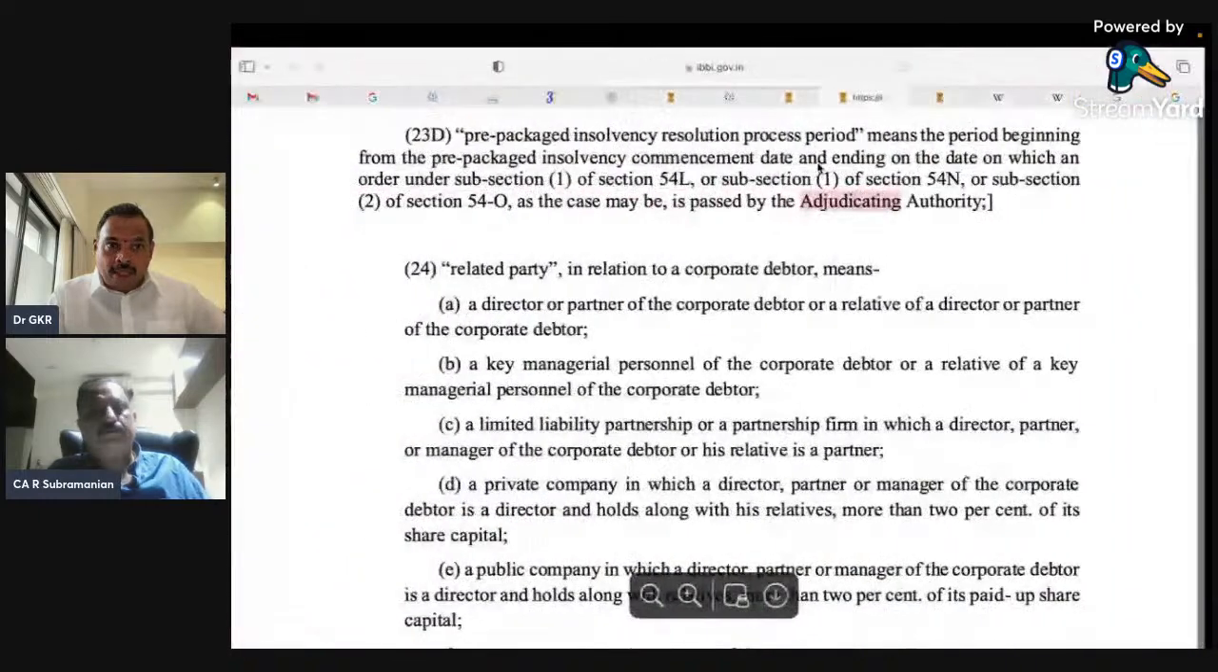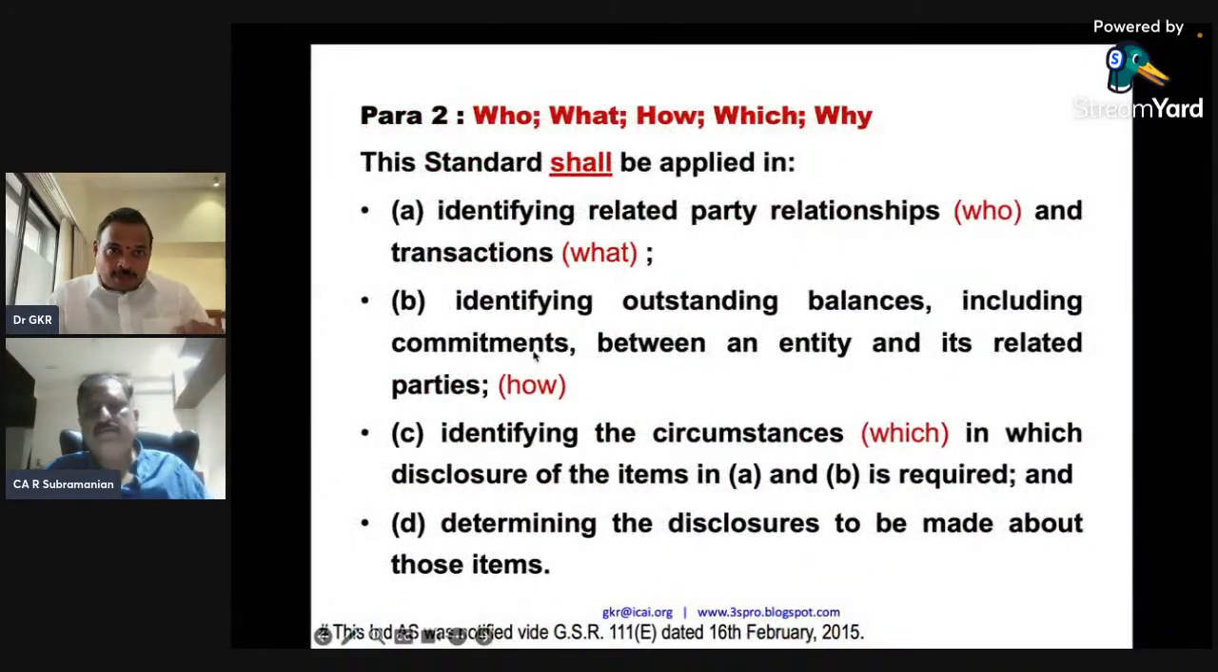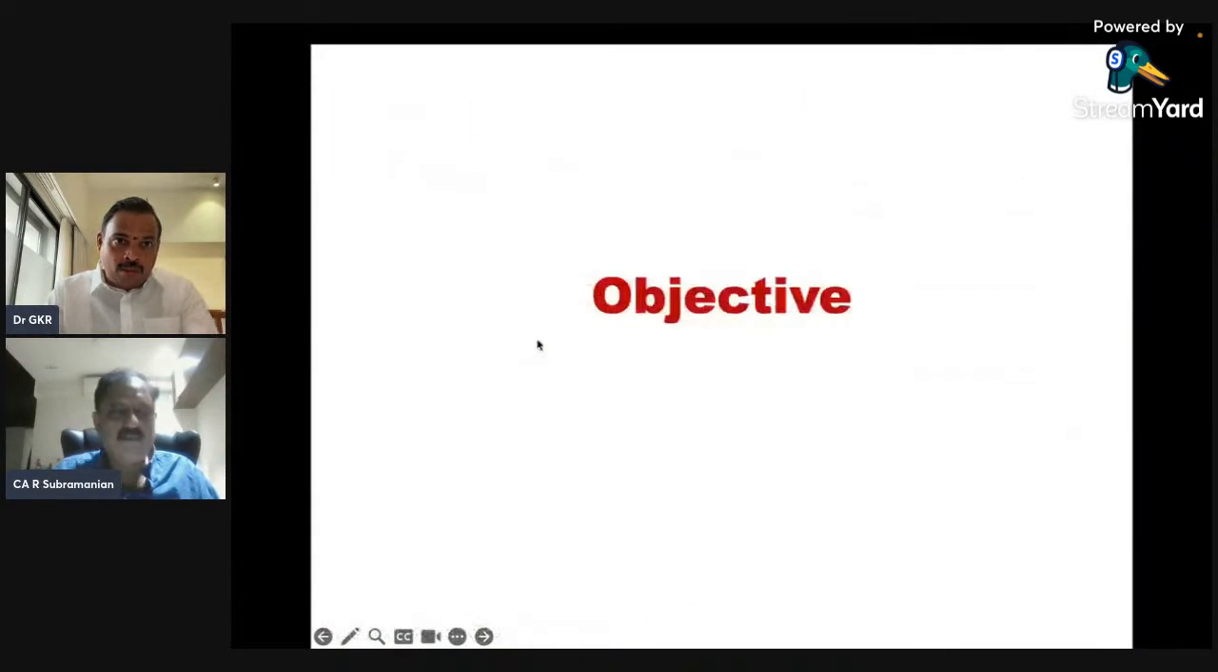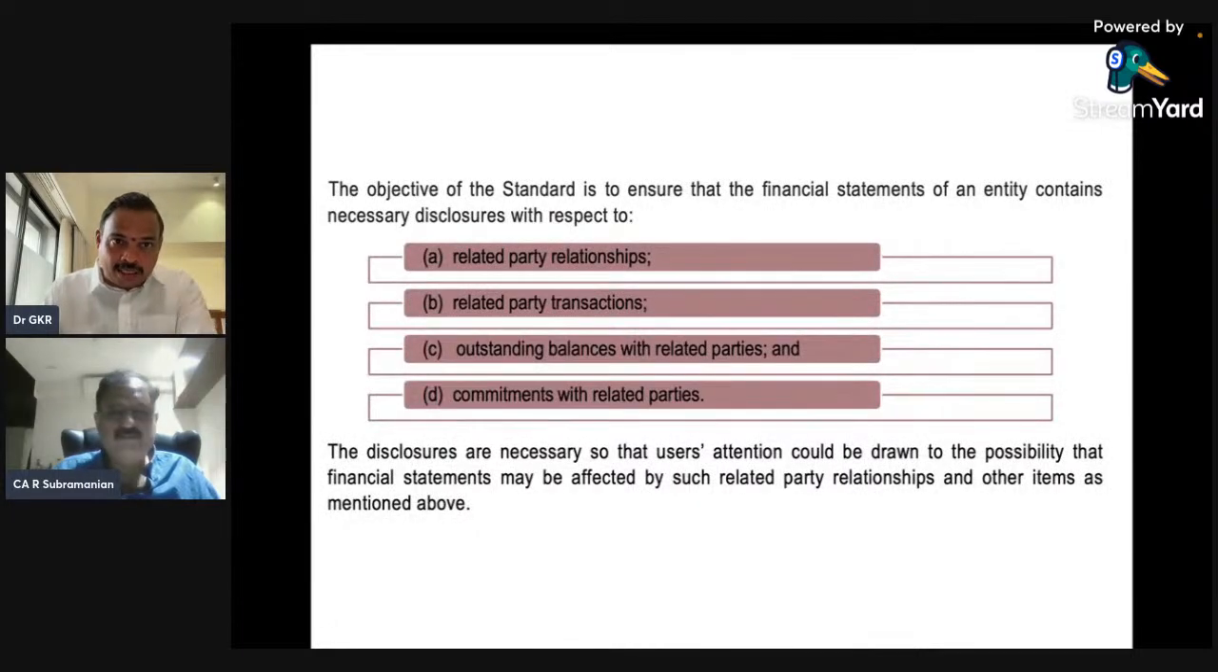Sir, we talked about accounting standard 24 and discussed related party, relative, the transaction, the entity level, person level, all we discussed. Can you once again discuss the scope of these accounting standards? So we came to the second part. I was giving you four lines. First is relationship, second is transaction, third is the balances with the related party, and most important, fourth is the commitment in the related party.